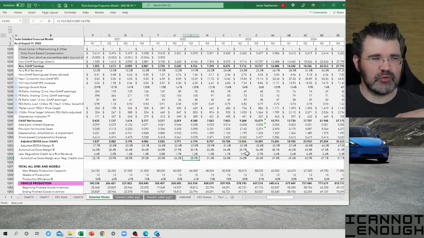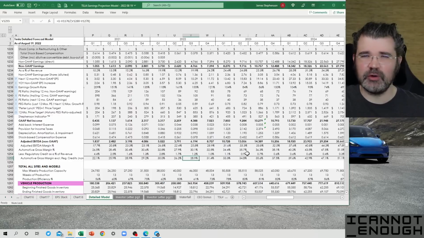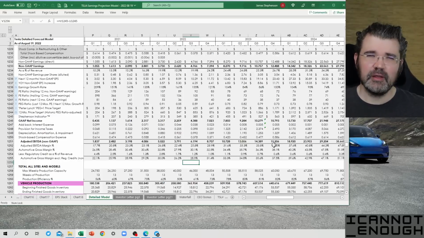The automotive gross margin, excluding regulatory credits, may not make it to 30% this quarter, but in future quarters I expect that it will, after more of the price increases start to materialize and flow through the income statement.